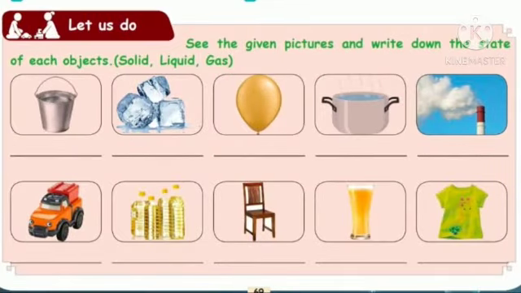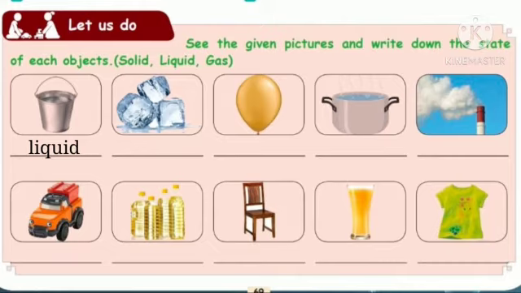Students, next let us see the book exercise. See the given picture and write down the states of each object: solid, liquid or gas. Let us see the pictures one by one and we can write the answer. First one, here a bucket filled with water is given. So water is inside the bucket, so it is in the liquid form. We have just learnt this, isn't it? So first picture, answer liquid.